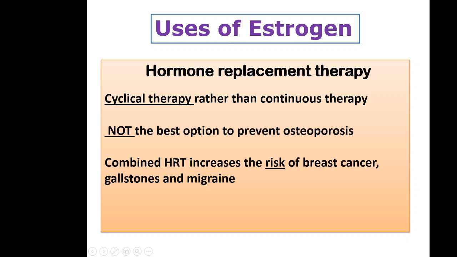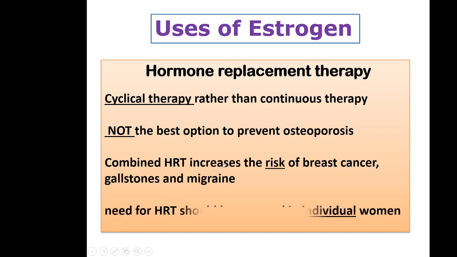These trials involved thousands of women, and they concluded that combined HRT increases the risk of breast cancer, gallstone and migraine. Earlier HRT was generalized, so that all menopausal women were given HRT, but after these mega trials showed such results,